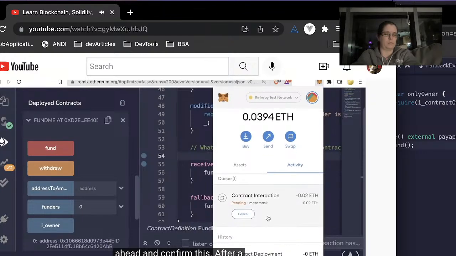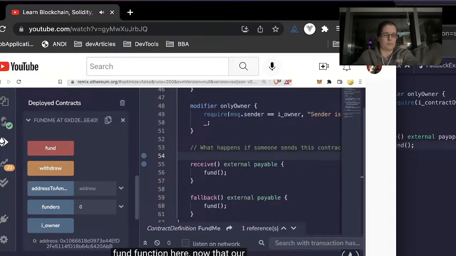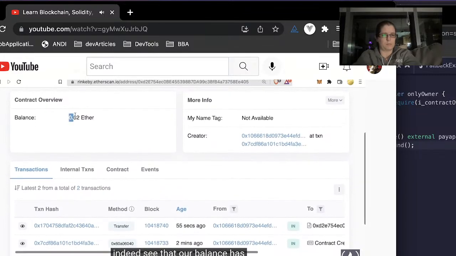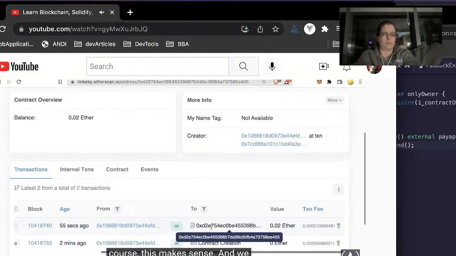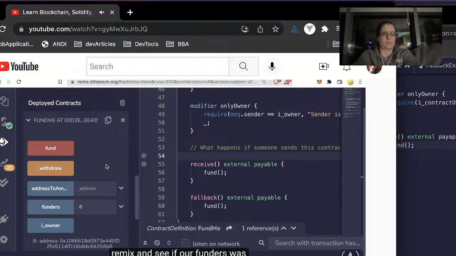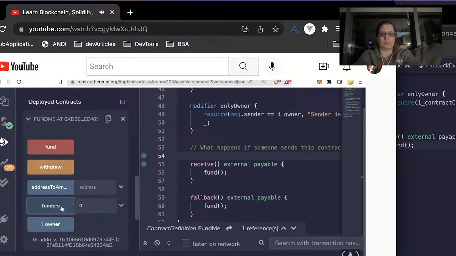And after a slight delay, if we did this right, we should see this transaction having called the fund function here. Now that our transaction has gone through, and after a brief delay and waiting for Etherscan to update, we do indeed see that our balance has updated to 0.02, which of course, this makes sense. And we see in the transactions list here, we see that this actually went through as a transfer instead of us calling the fund function. Let's go ahead and go to Remix and see if our funders was updated.